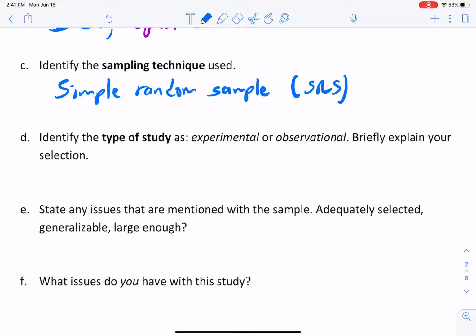Okay, identify the type of study. Well, again, we're not doing anything experimental to these people. We're not giving them marijuana. We're not splitting them up and then doing something to one of the groups and not to the other. We're just looking at what happened naturally, right, over some period of time. So we're going with observational for this one.